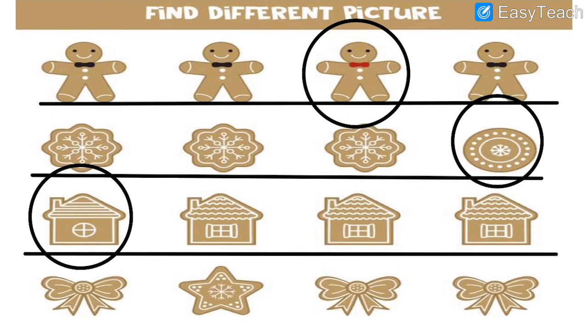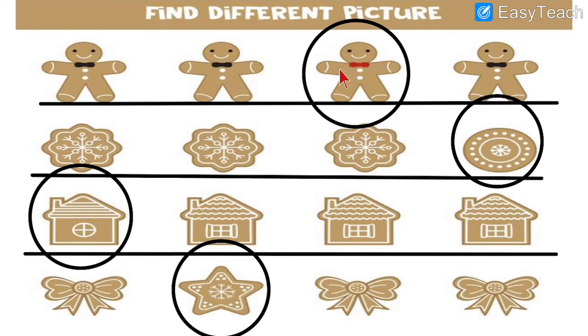Then see the last four. What is the difference that you can see? There is a shape which is different than the rest of the three shapes, and that is shape number 2. It is of star shape. That is the different shape.